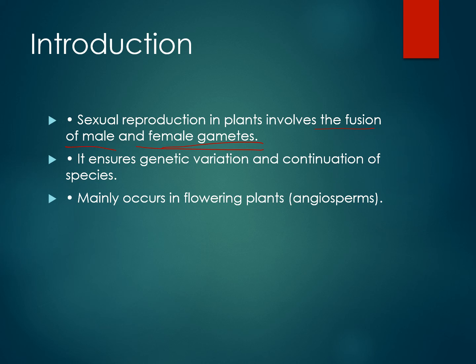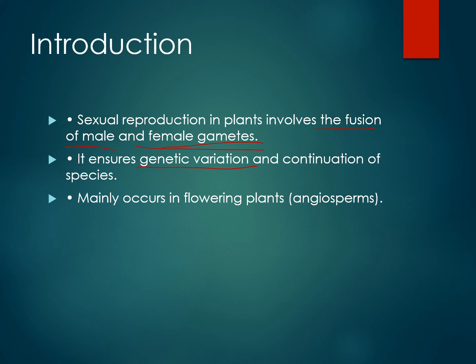But in asexual reproduction, we have already seen that there is no role of male and female gametes fusion. Only one organism can take part in reproduction, and like that the next generation is produced, right? Sexual reproduction ensures that genetic variation is there, whereas in asexual reproduction there is no variation. So whatever disease is there in the parents will be carried on to the next generation, as there is no involvement of the fusion of gametes. So there is no question of variation in asexual reproduction.